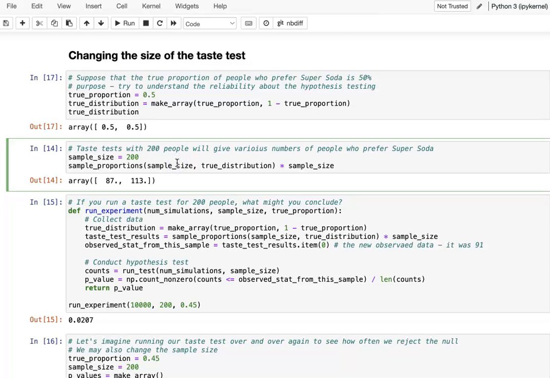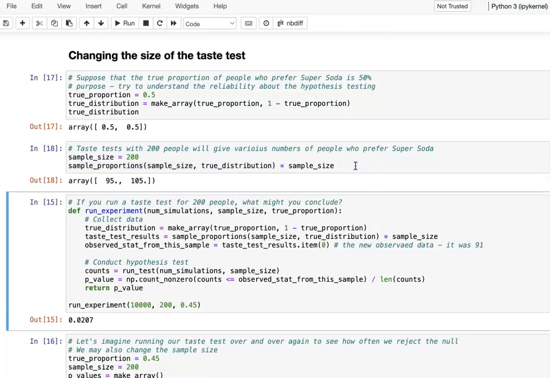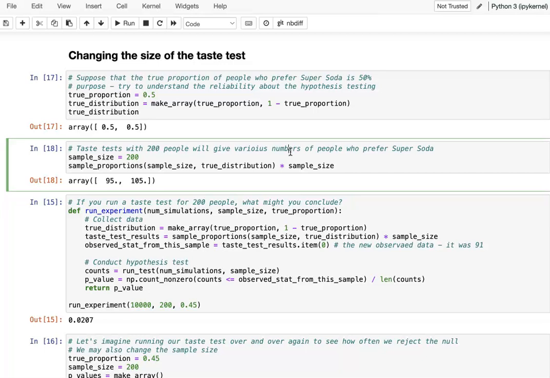Okay, now let's see how to prove it. Let's do another sample. The same thing here, let's choose the sample size, still 200. Remember we have the sample proportion function. You pass in the sample size, you pass in the distribution. Then here we can get our result. Because the result just has the proportion, let's multiply by the sample size. Then you can see, if you assume 50-50 and we do one sample test, you get 95 liking super soda, 105 liking the rival.